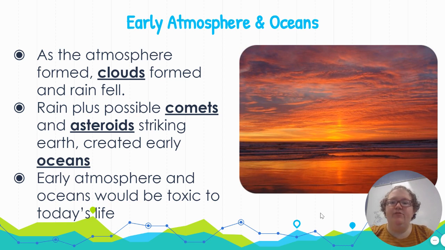As the atmosphere began to form, clouds formed from the water vapor condensing in the atmosphere, and then rain began to fall. That rain, plus comets and asteroids that were striking Earth, created the early oceans. As those comets and asteroids struck, they thinned out the crust and dug it down to create an ocean that was filled with the rain from the clouds in the atmosphere. The early atmosphere and oceans would be toxic for today's life because there was not an abundance of the oxygen that we need.